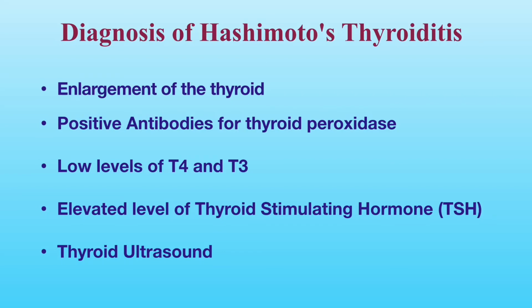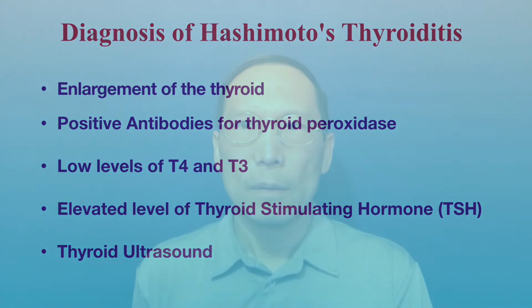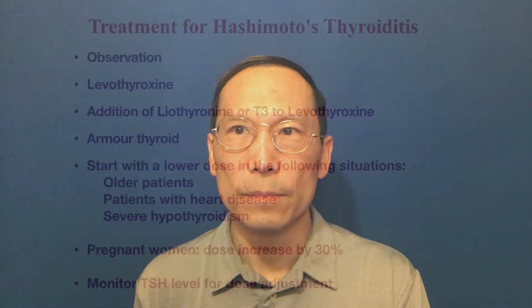It is worth noting that not everyone with Hashimoto's thyroiditis has a positive antibody against thyroid peroxidase. Many people with a positive antibody against thyroid peroxidase do not have a goiter, hypothyroidism, or other thyroid problems. The treatment for Hashimoto's thyroiditis includes observation and oral thyroid medications.